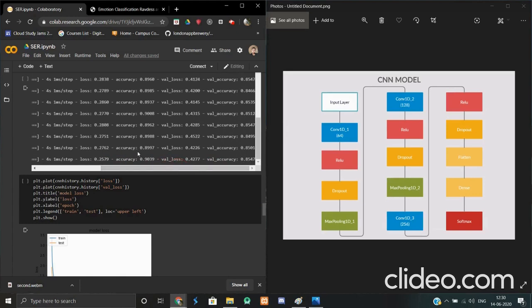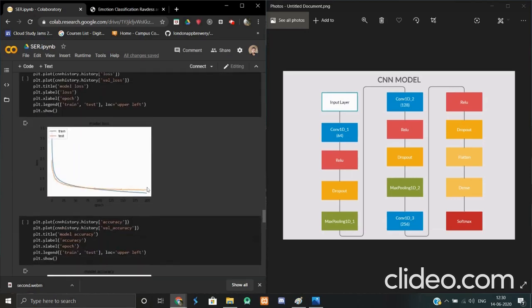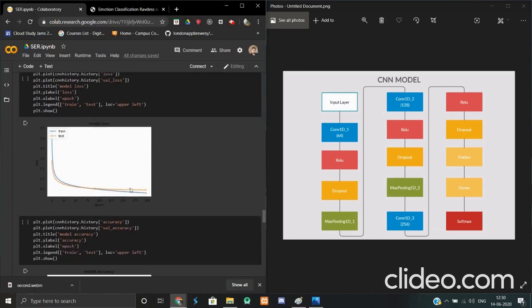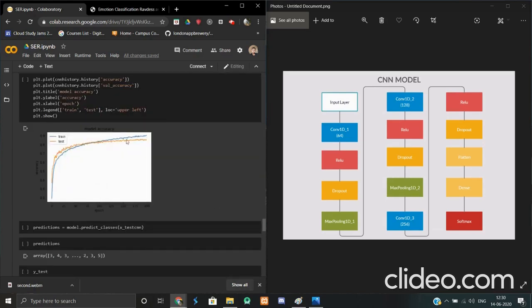As you can see, there is not much difference between the training set accuracy and the validation set accuracy. So there is no overfitting in our model. You can see that also from the loss graph here and the accuracy graph.